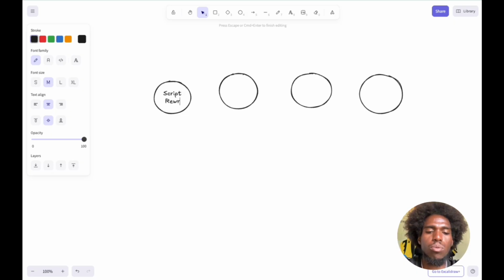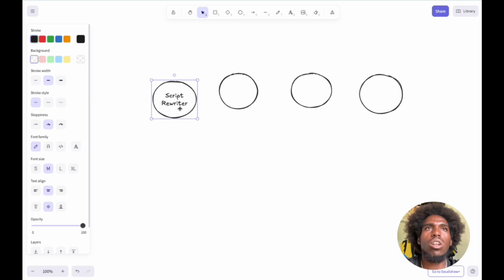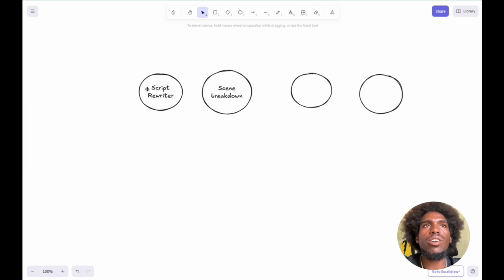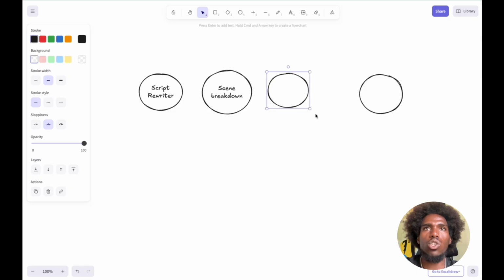Let's call this the script rewriter. Then I need a scene breakdown. So what I do, script writer to actually rewrite the script, then the scene breakdown, where I take each line and I break it down by scenes. So the first line of the script, scene 1, describe that, break that down. Line 2, scene 2, break that down, and so on. So that's part of what I do with the script.